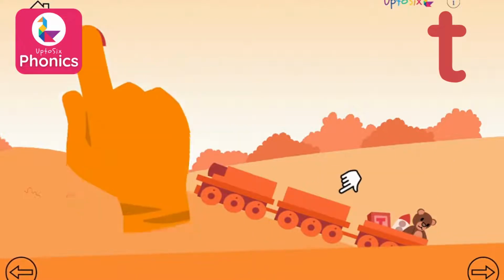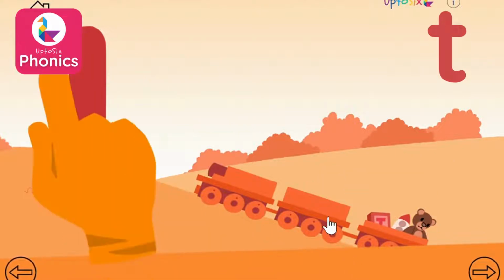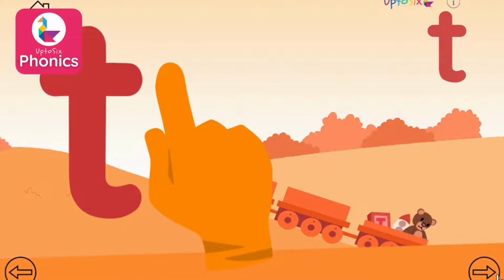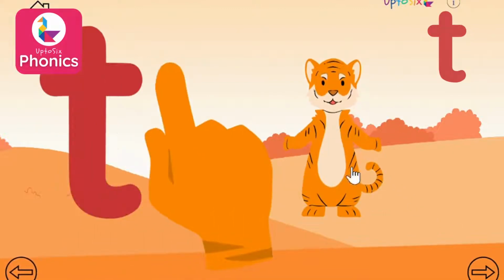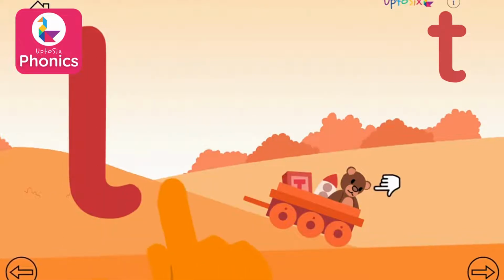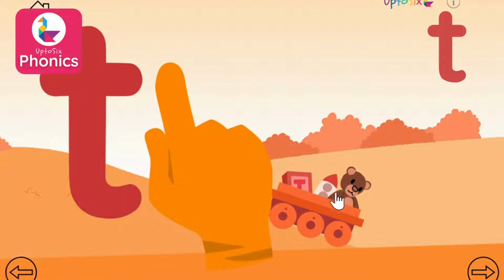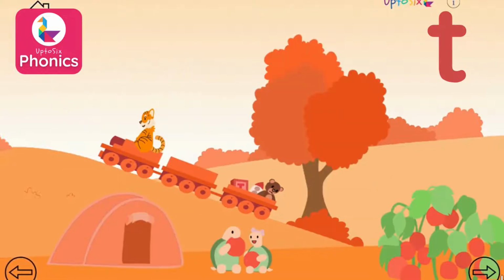T as in train. Train. T as in tiger. Tiger. T as in toys. Toys. Tap all the pictures that begin with the sound.